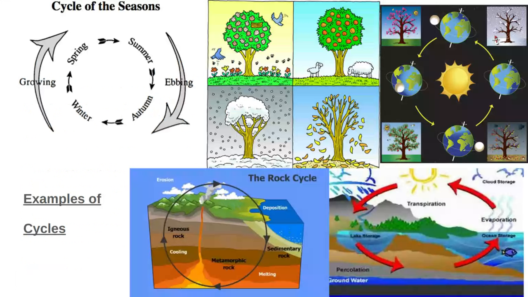Here are some examples of cycles. So here we have the cycle of the seasons, when things are growing in spring and summer, and then the word ebbing, kind of going away. That's when we harvest. We have autumn and winter, and it repeats. Here are some visualizations of a tree through the seasons. Here is a visualization of what the Earth looks like when it goes around the sun during the seasons. And again, we have the trees here to tell us what season we are in as the Earth tilts in that specific direction, either toward or away from the sun.